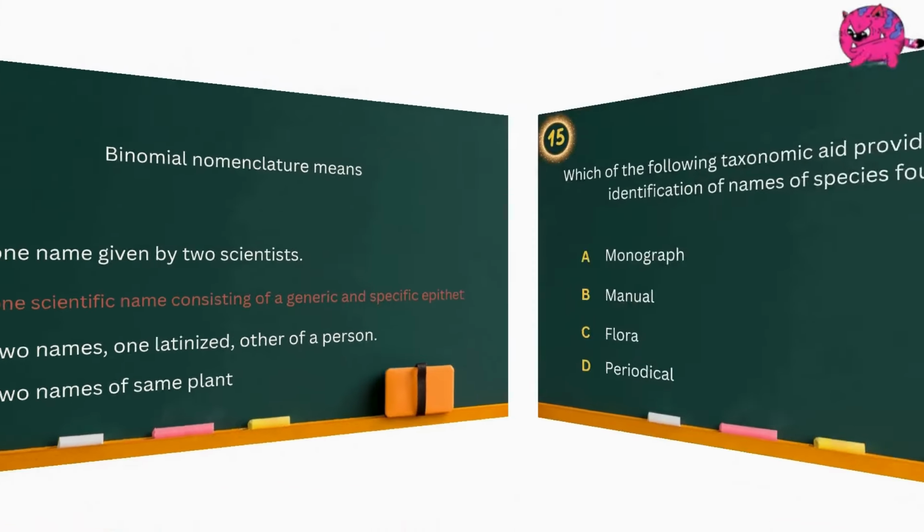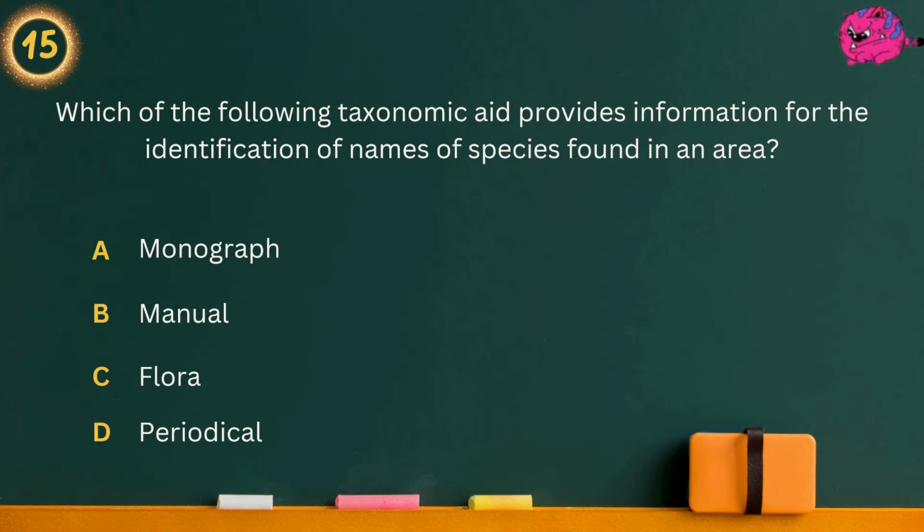Question 15. Which of the following taxonomic aid provides information for the identification of names of species found in an area? Option A. Monograph. Option B. Manual. Option C. Flora. Option D. Periodical. Answer is manual.